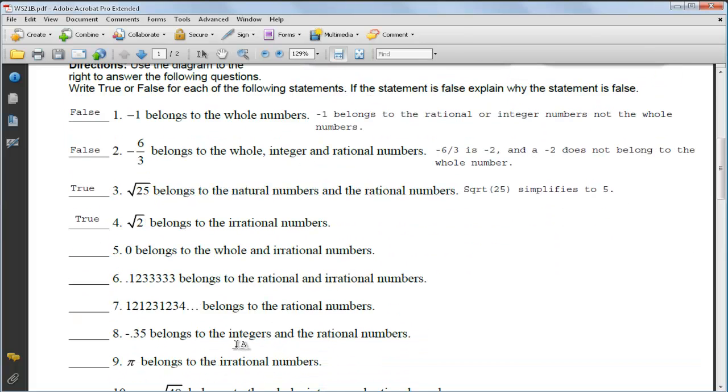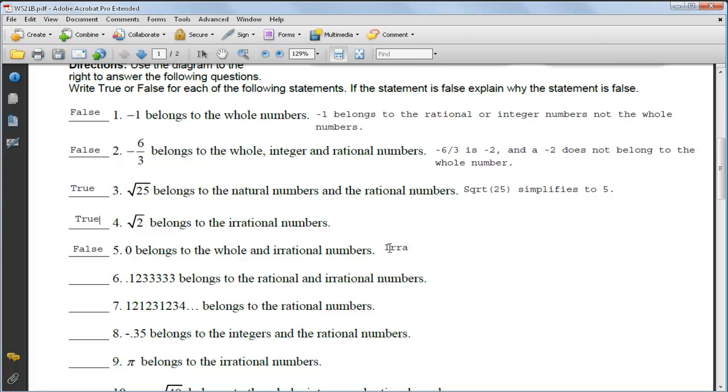Okay, 0 belongs to the whole numbers and irrational numbers. Well, irrational numbers, remember, are numbers that cannot be written as one integer over another. But 0 can be written as 0 over 5, 0 divided by 6, 0 divided by 1, and so forth. So this one is false. And what's the reason? Irrational.